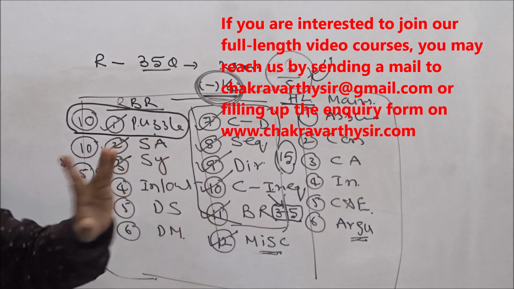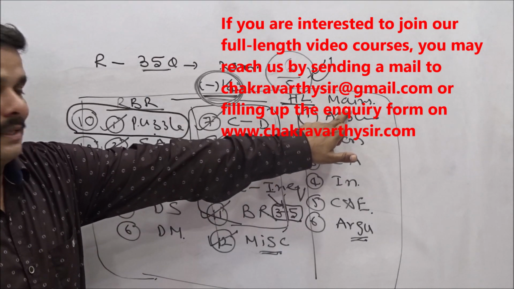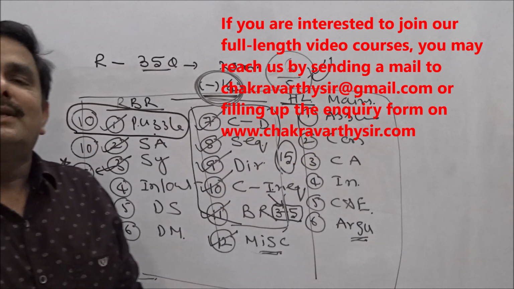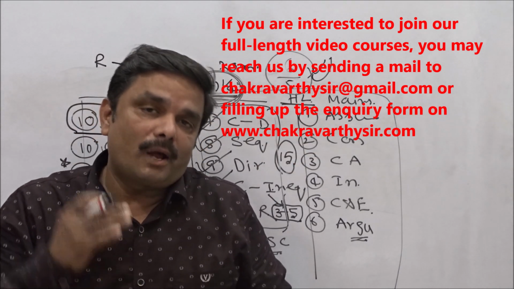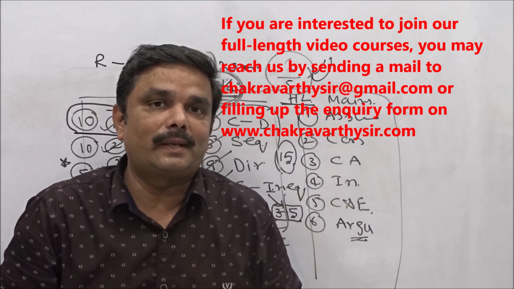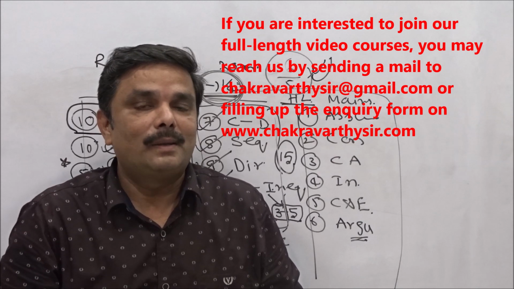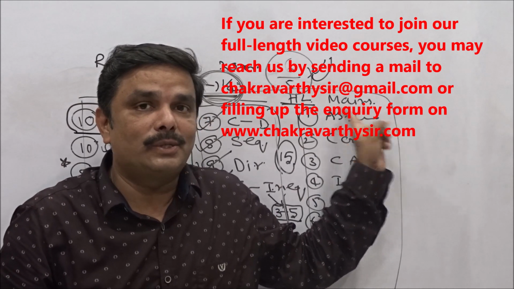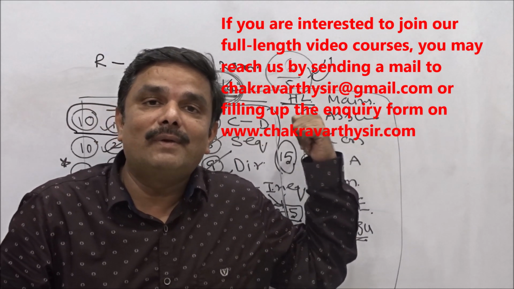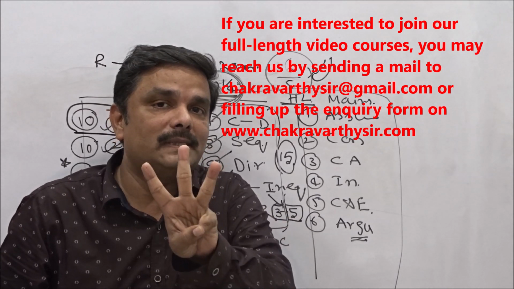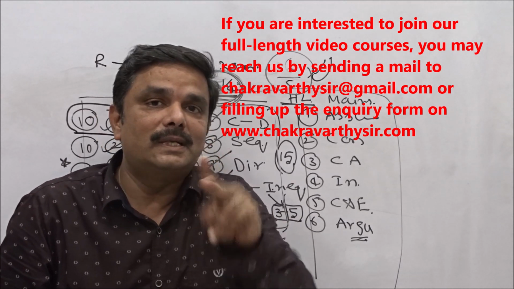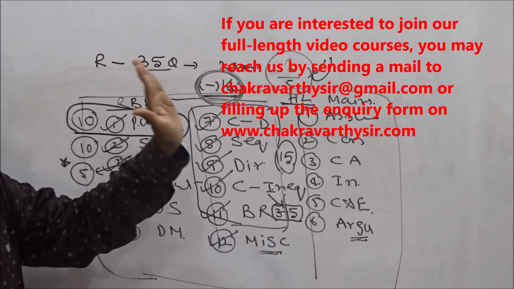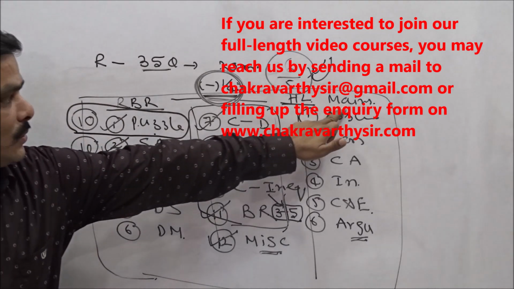But one thing I can say, in the mains examination, when you compare the difficulty level with prelims, generally they are giving 3 puzzles or 4 puzzles. Puzzles means puzzle and seating arrangement together, or sometimes 5 also. But as I told you, difficulty level will be high when you compare to prelims. And out of given 5 puzzles, at least 3 puzzles are high difficulty level. 2 puzzles can be easier. We discussed that one. First, let's finish off this prelims because from tomorrow only it is starting. We'll come back to this mains.